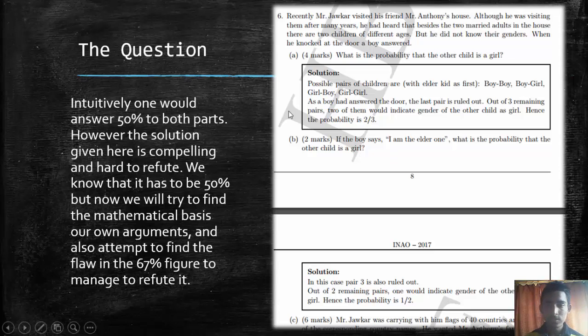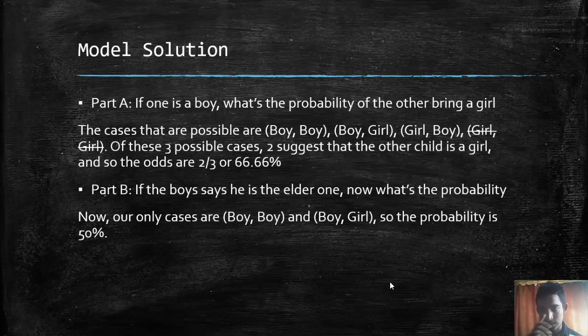Now, the answers claim that in the first case it should be 66% and in the second case it should be 50%. I believe that this is slightly inaccurate. First of all, we'll try to understand the model solution and what it claims, and then we'll try to understand an alternative way to think about it, as well as where I believe that the solutions went wrong.